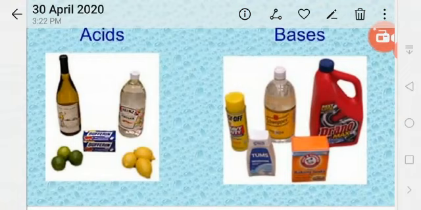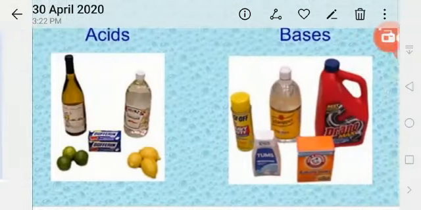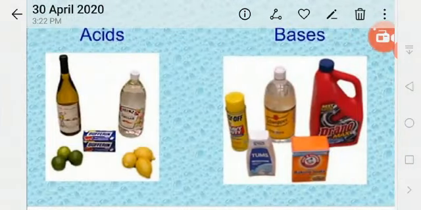There are some characteristics of acids to recognize them. Now we'll see those characteristics. A substance that dissolves in water to give hydrogen ions as the only positively charged ions is called an acid. This sentence means that if an acid is dissolved in water, it only gives H+ ions, which are positively charged. Bases give negatively charged hydroxide ions. We will talk about bases in our next class. First, we'll learn about acids in this class.